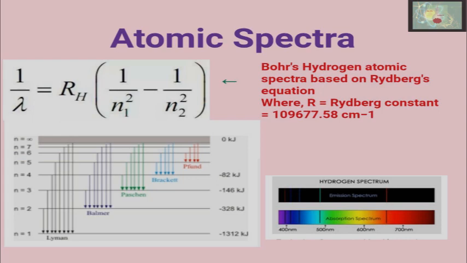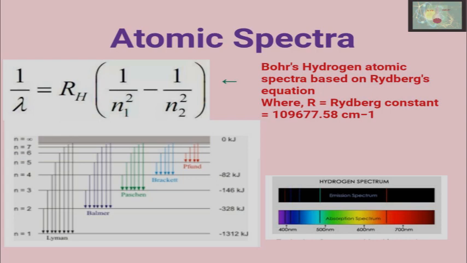Lyman is highly energetic with shorter wavelength. It is observed in the UV region. Only Balmer is observed in the visible region. Other series are in near IR, IR and far IR regions. Spectra is discontinuous and the atom is stable.